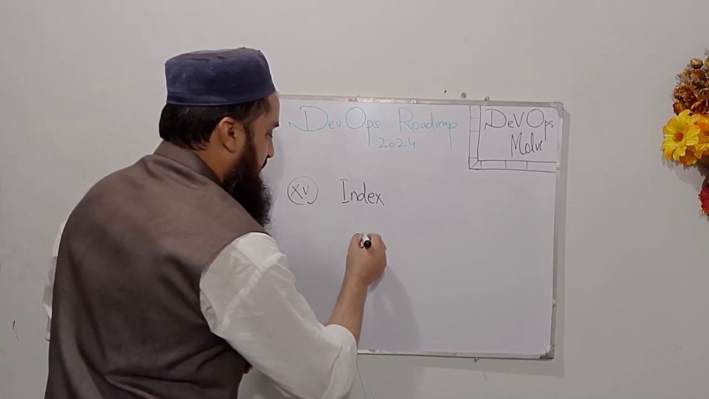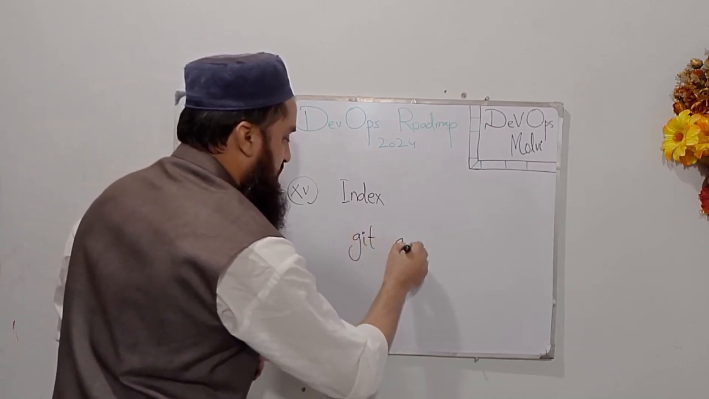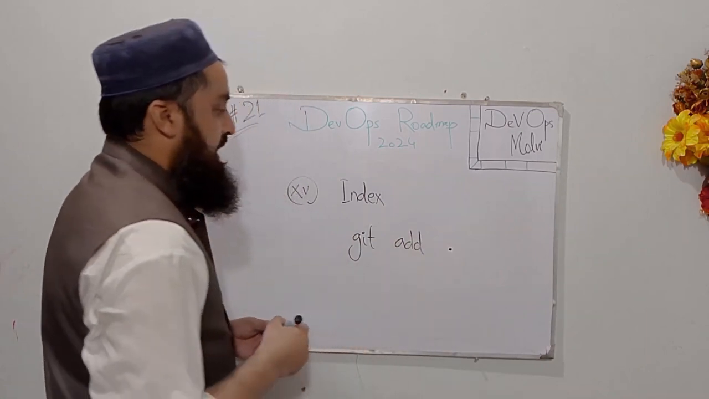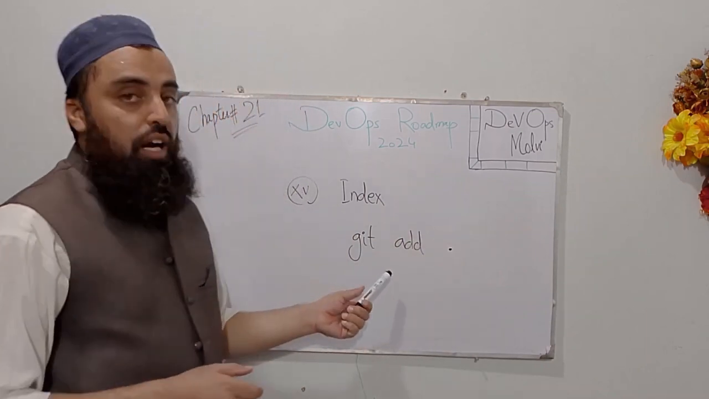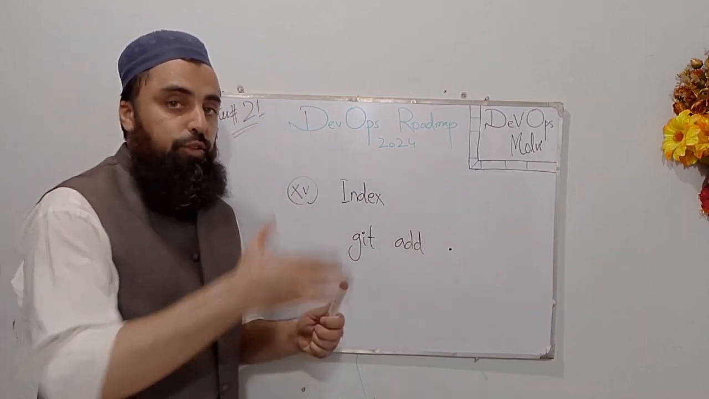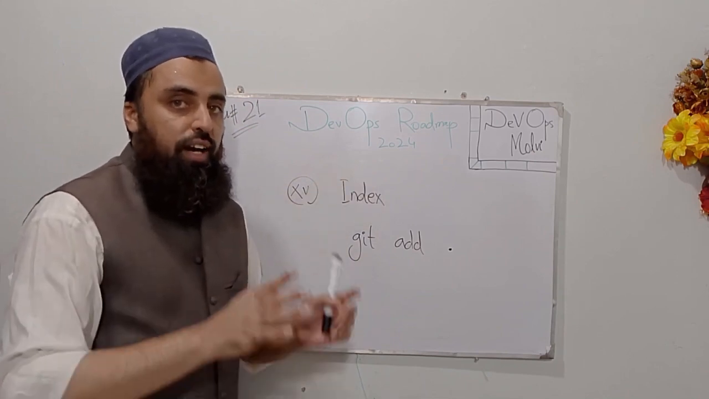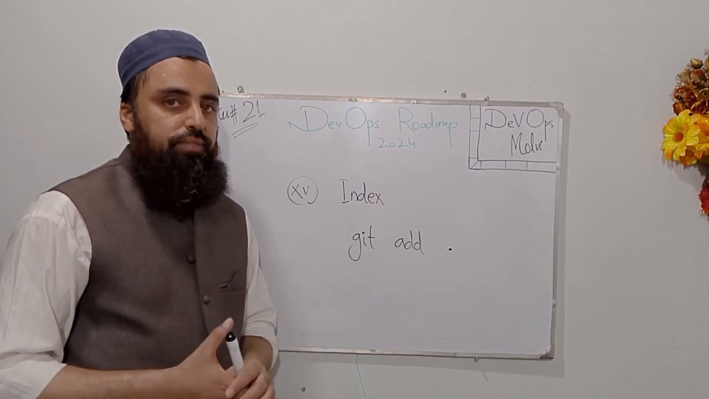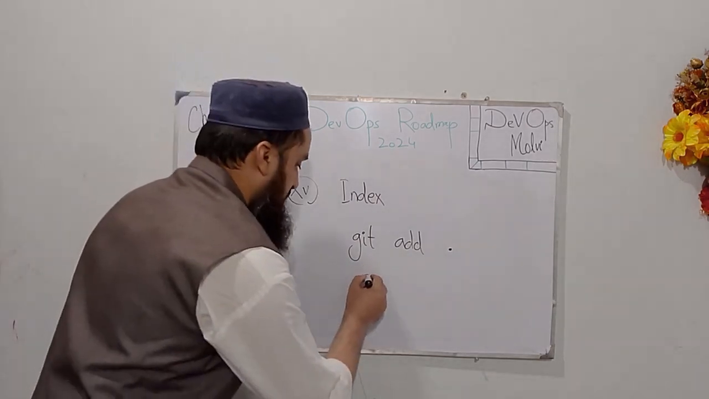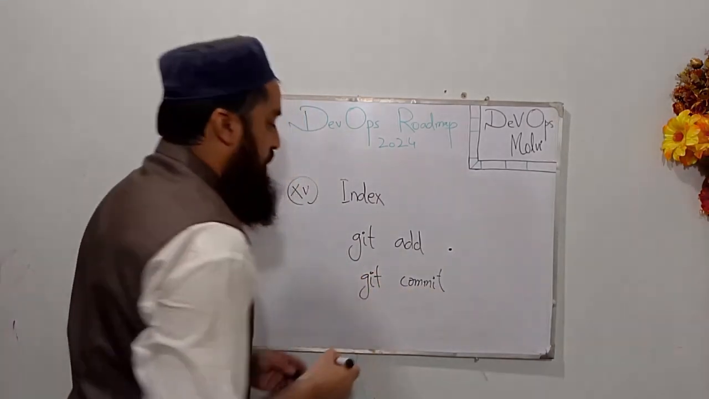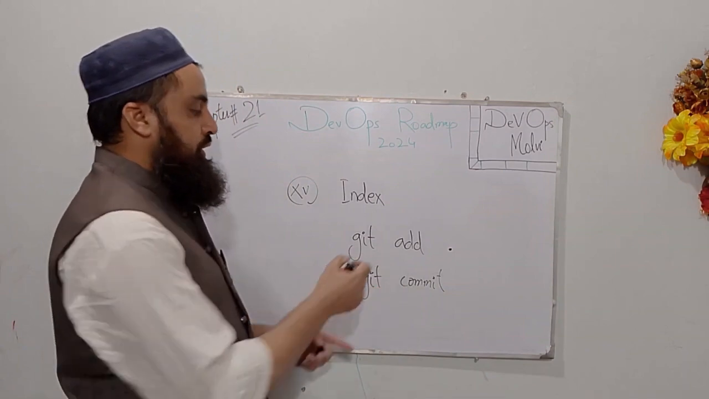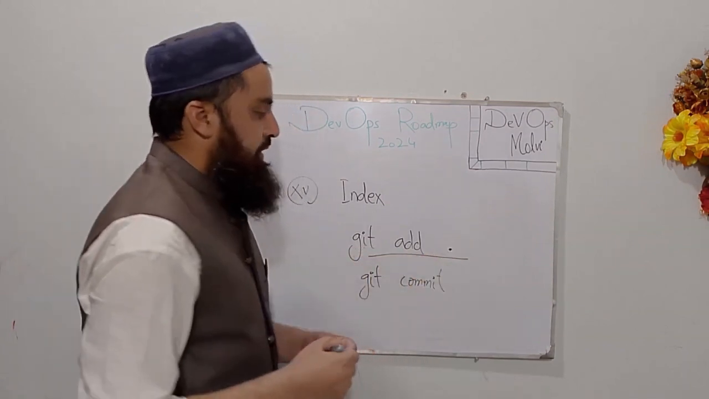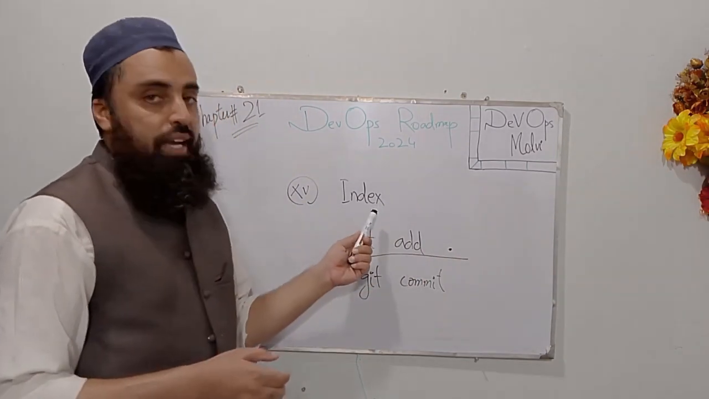When we run the git add command, for instance, git add and dot to add the changes, it means that those changes are not yet added into the repository. Those changes are saved at some point which is known as index. And after that, we run the git commit command to commit all the changes into the repository. So when we run git add, those changes are saved in a cache which is known as index.